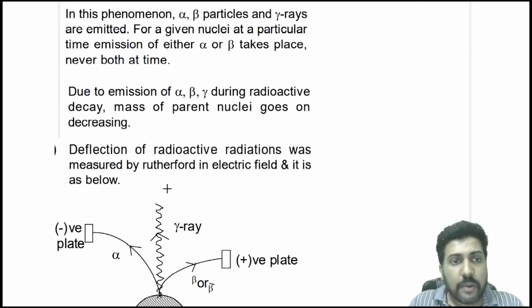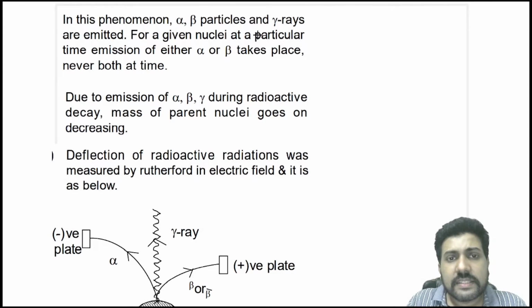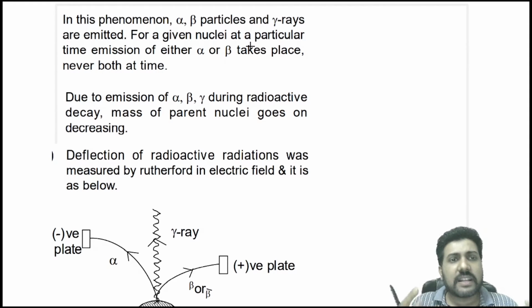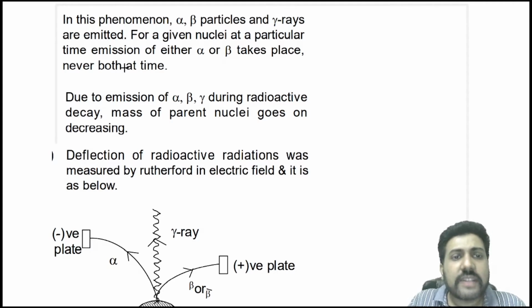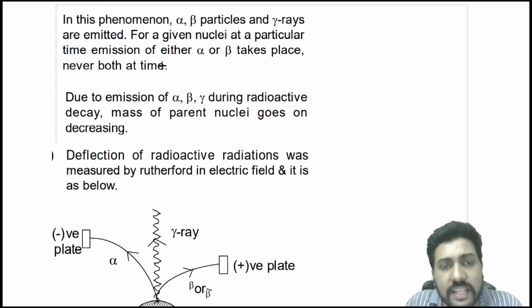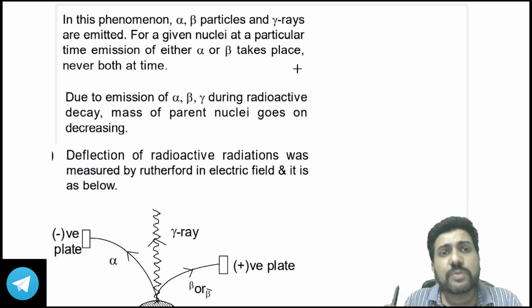Now in this phenomena, alpha and beta particles and gamma rays are emitted. We have already discussed this in the last class. For a given nuclei, at a particular time, emission of either alpha or beta particle takes place, but never both at a time. This is very important.